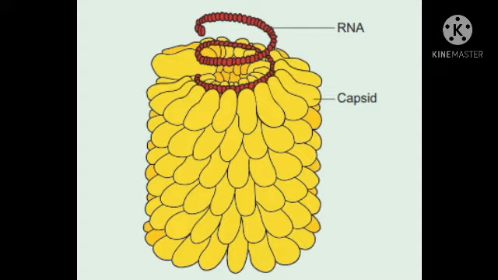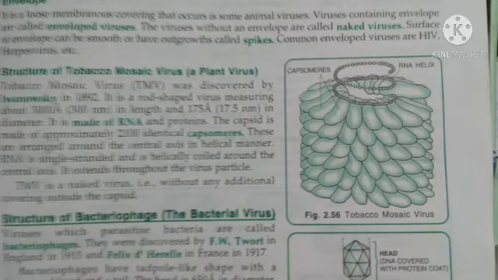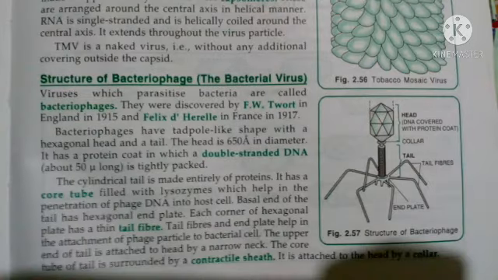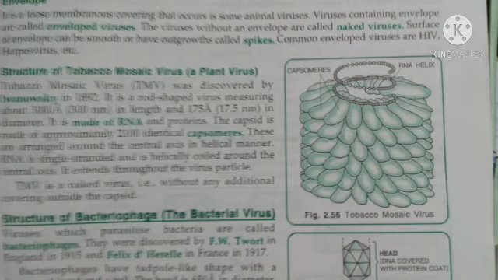This capsid is made up of 2100 identical capsomeres, and these capsomeres are arranged around the central axis in a helical manner, and the RNA is single stranded and helically coiled around the central axis. So this is the structure of the TMV virus.